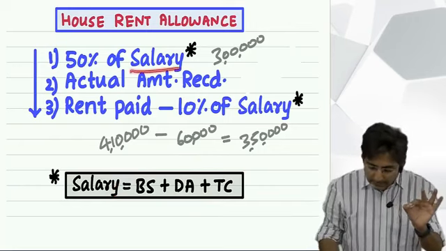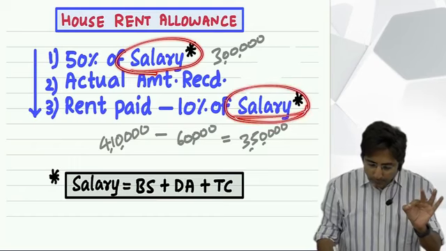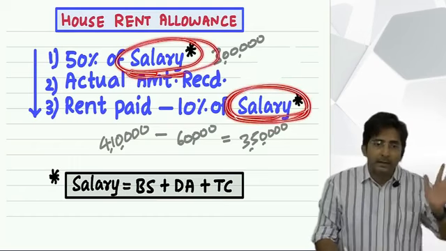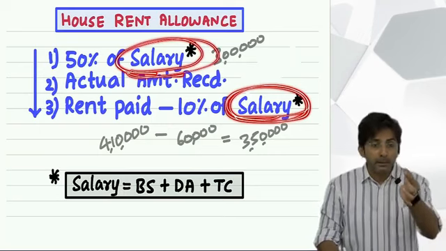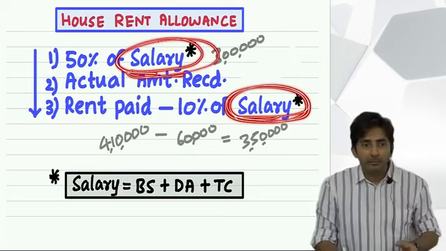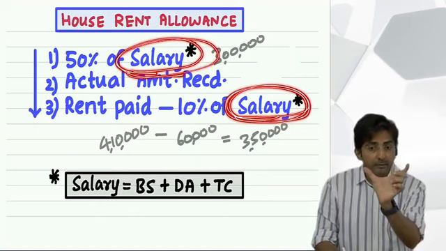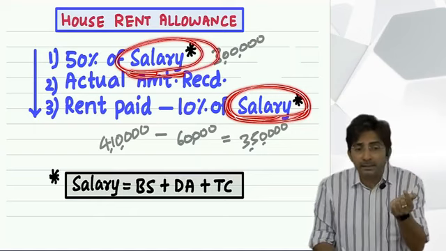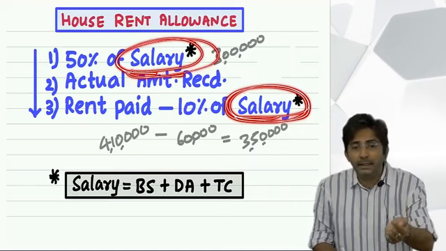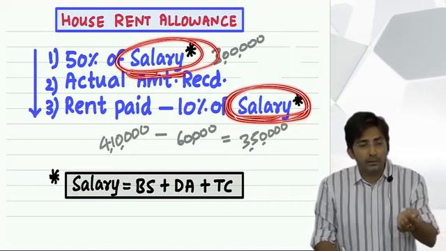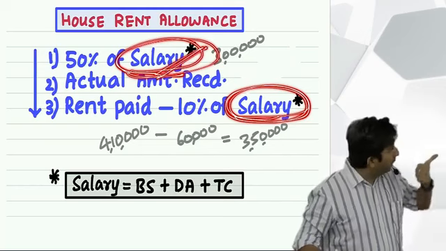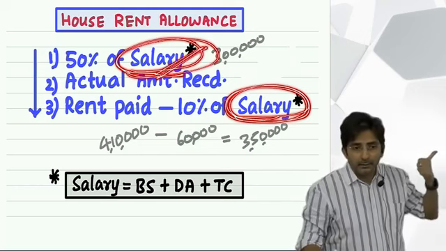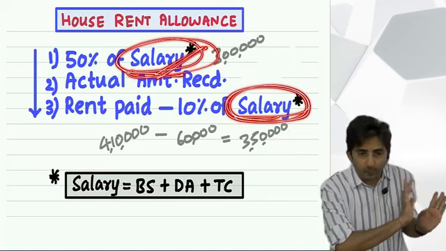In this salary and this salary, will you take his full salary, whatever he's getting from the company? No. He might be getting a monthly check of 1 lakh. But in that 1 lakh check, you have to see what is the basic, what is your DA, and what is your turnover commission. Only these three items you have to add for the purpose of salary. See, it is just for the sake of the formula.